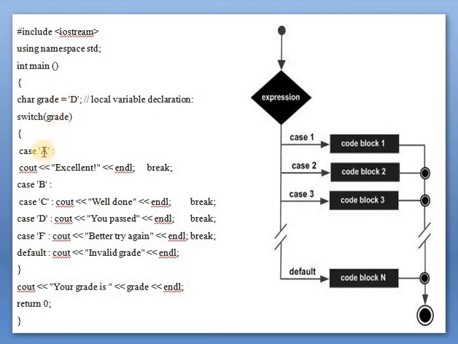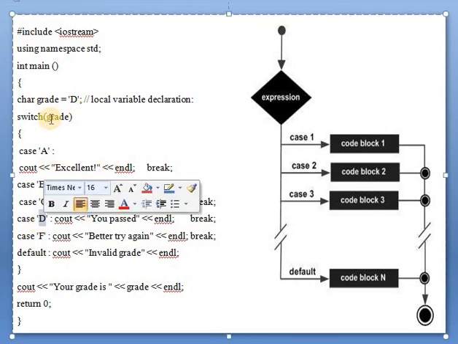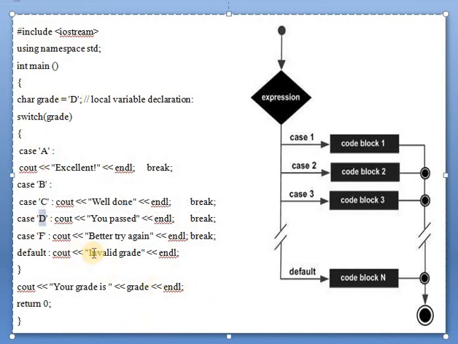Now we will see one example: include iostream, int main, char grade equals D. Now D is the character, and grade is a character data type. Now case 1, that is A. This grade has value D. This grade is matched with A. Now D is not equal to A, so this statement will not be executed. Now it will check with B. It is not matched.